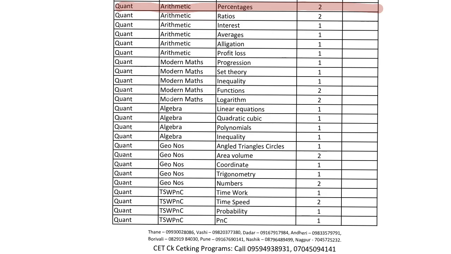So importance wise, this is what I'm talking about. The earlier video which I've made was difficulty wise. This is importance wise. Number two is percentages. Again 2 questions. Functions: every year 2 questions based on functions.